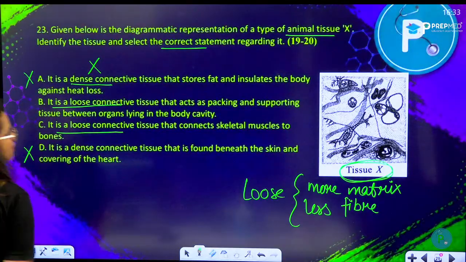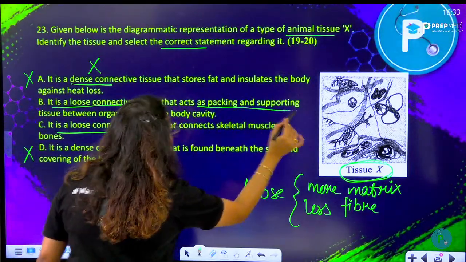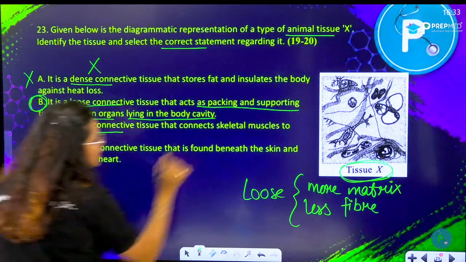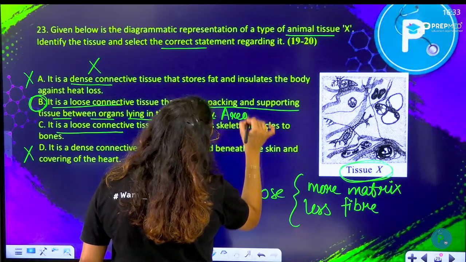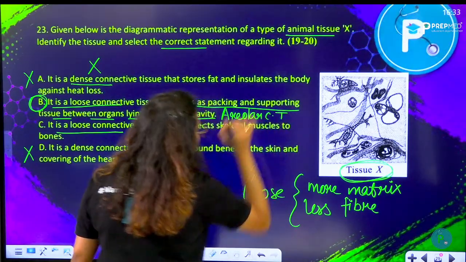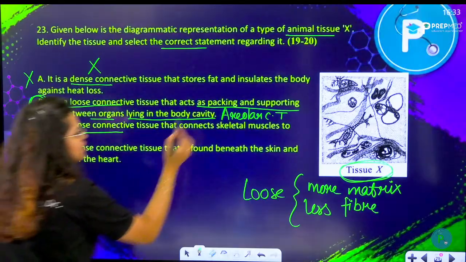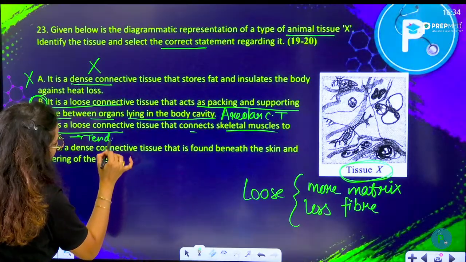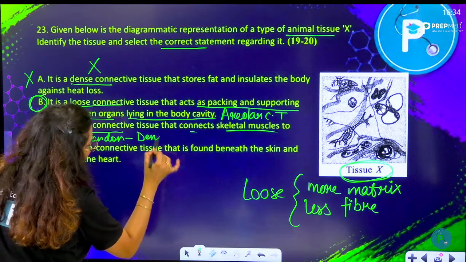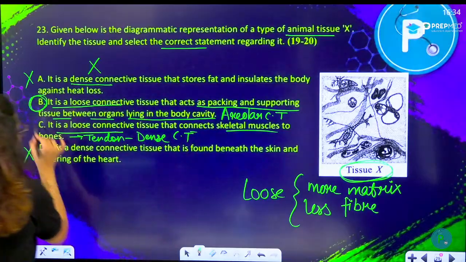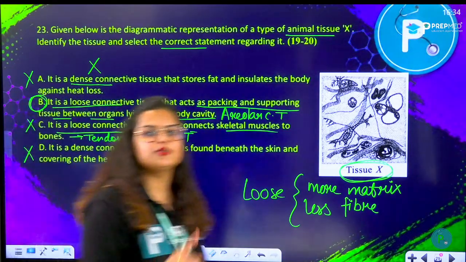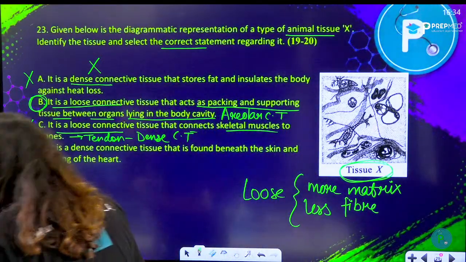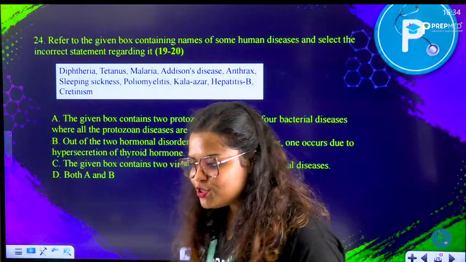Absolutely right. But let's see, that it acts as a packaging and supporting tissue between the organs lying in the body. Absolutely right. We are talking about areolar connective tissue. Why not this? Because this suggests that it connects skeletal muscle to bones. That would be the job of tendon, and tendons are a part of dense connective tissue. They are not loose connective tissue. So this can't be an answer. So option number B would be the right answer. Good job. Moving on to the next question now.